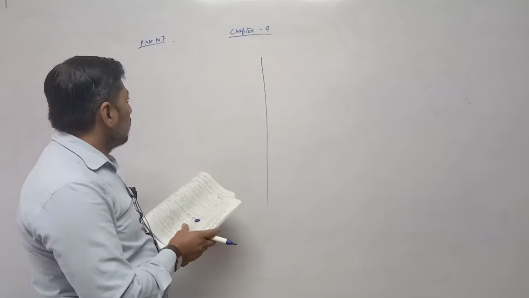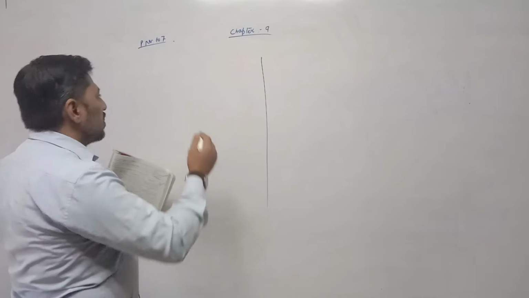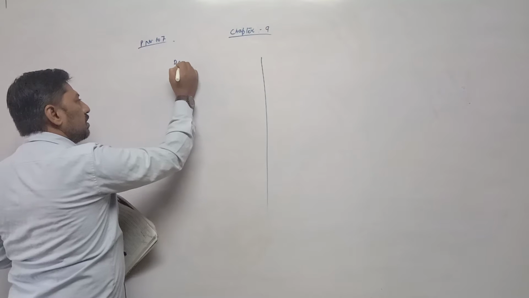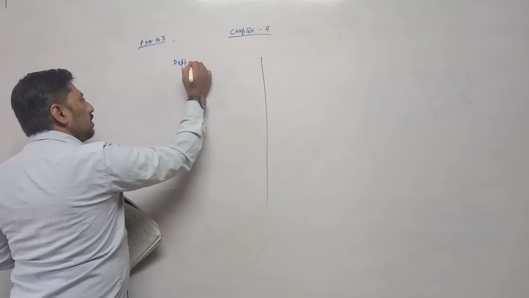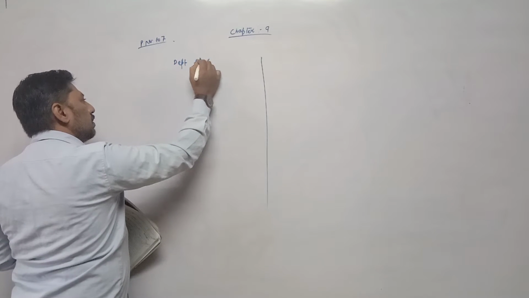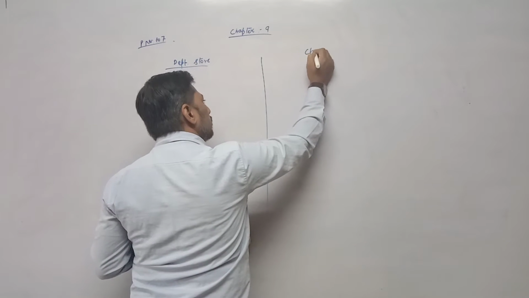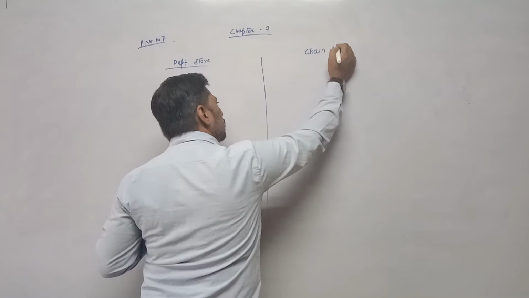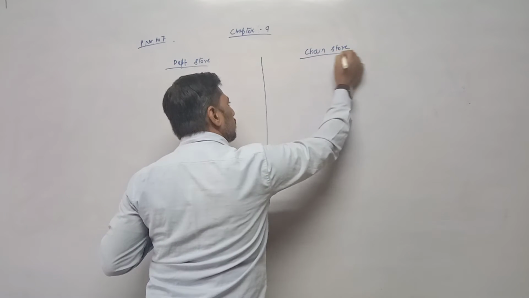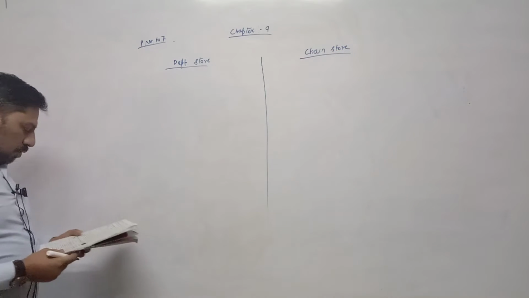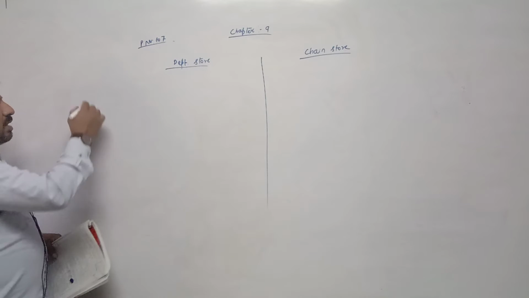The first one is departmental store and chain store. What is the difference? The total 5 differences are given. Any 4 you have to take.